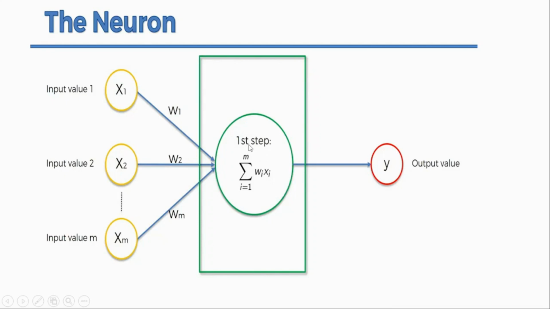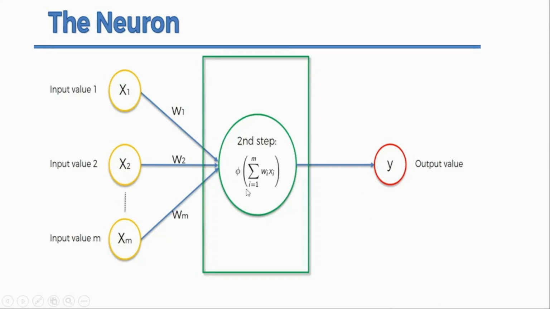So in the first step, what we did is sum up all the weighted features provided as input, and then we applied a function, that is the theta function or phi function. In the second step, yes, we just do that: apply a function. Now what is this function?